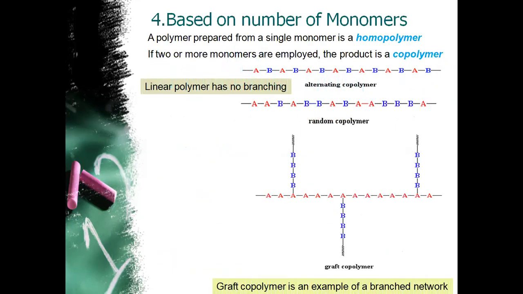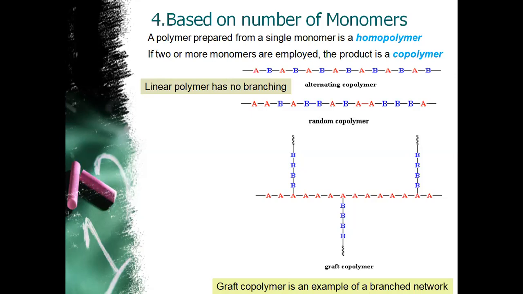Now, moving on to the fourth basis of classification, which is based on the number of monomers. Based on the number of monomers, polymers are classified into two categories. First is homopolymer and the second is copolymer. Homo, as the name suggests, comprises a single kind of monomer, whereas a copolymer comprises two or more different monomers.